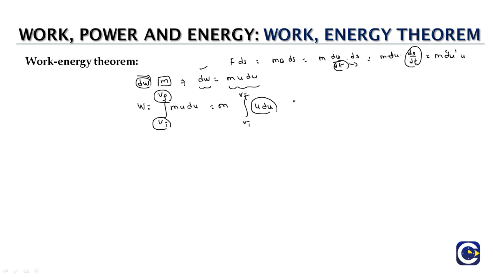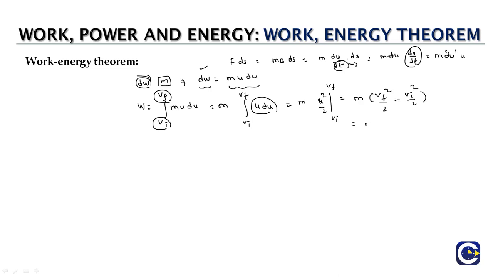Now this is like the integral of x dx, whose value will be equal to x square by 2. So m into u square by 2, with the limits of integration v initial to v final, which means m into v final square by 2 minus v initial square by 2.